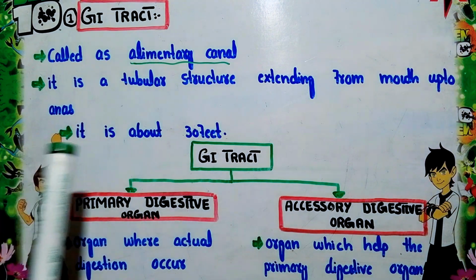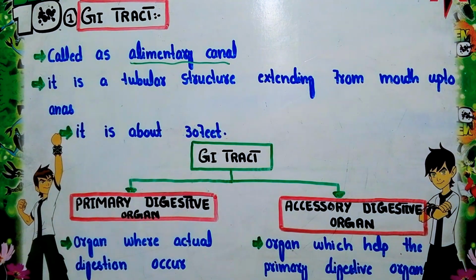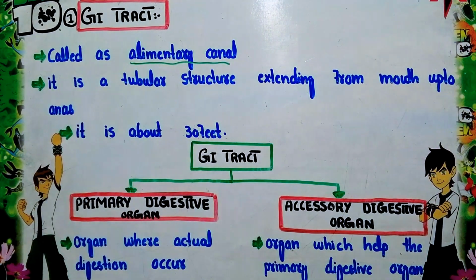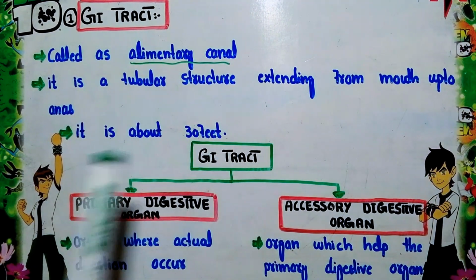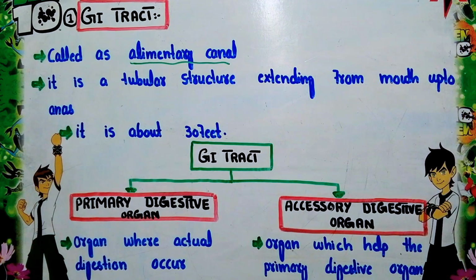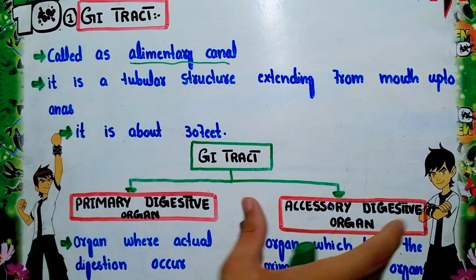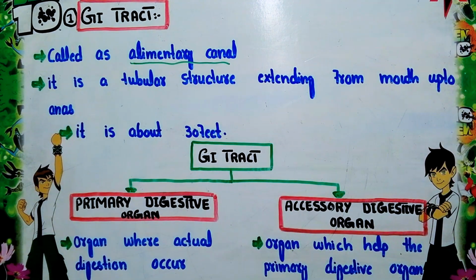In humans it is about 30 feet in length. Now this GI tract is mainly made of two types of organs. The first one is the primary digestive organs. The second one is the accessory digestive organs.